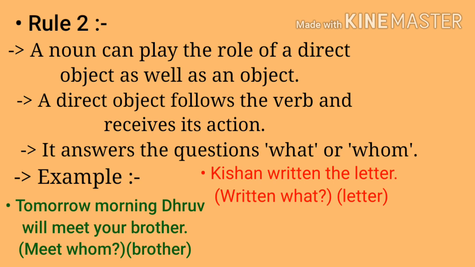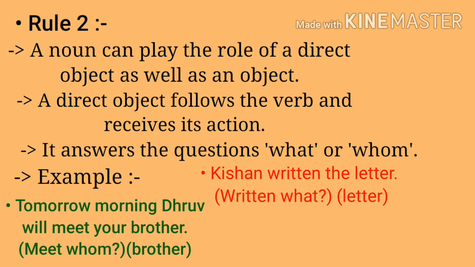Now you may have difficulty knowing what a direct object is and what an indirect object is, but I will make it easy and simple for you. We make a question with what and whom, and the answer we get is the direct object. Example: Kishan wrote the letter. Here, letter is a direct object. Letter is a noun and also a direct object.